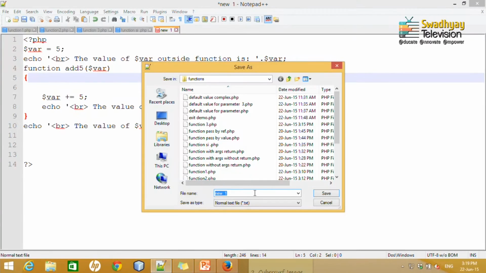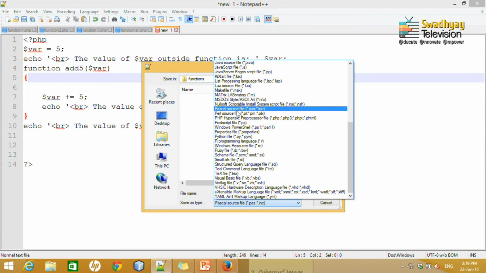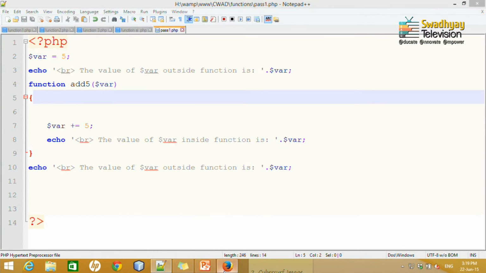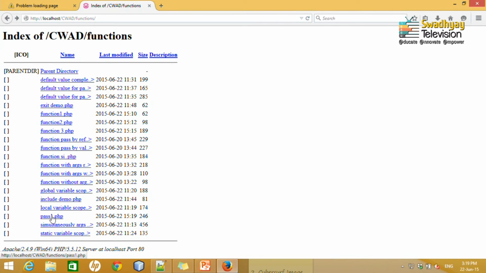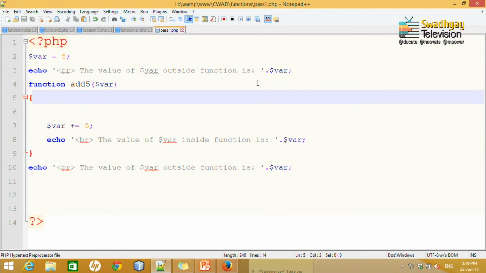I save this one as pass1.php, and let me open pass1. It may generate an error because the scope will be different. It returns that the variable outside function is 5, and inside the function, okay, I have to call that function.